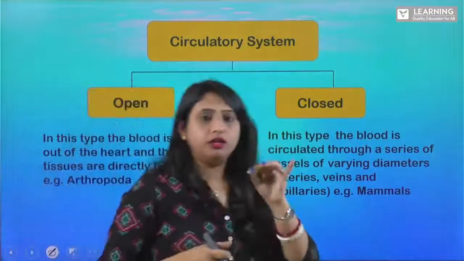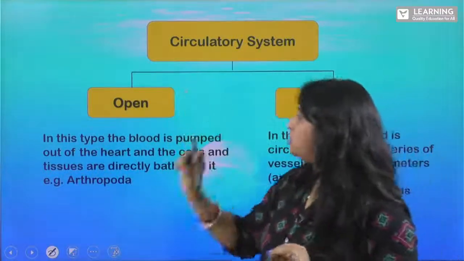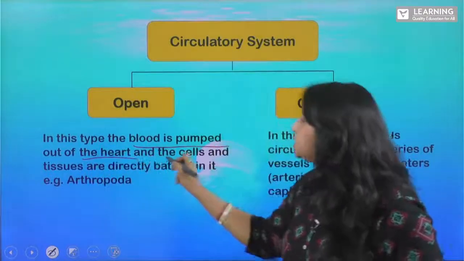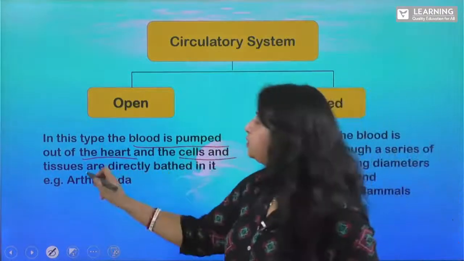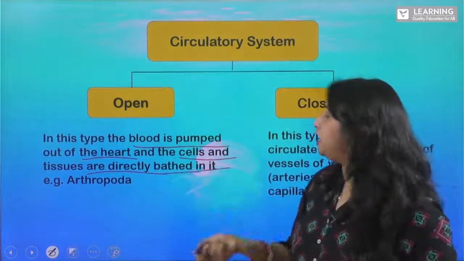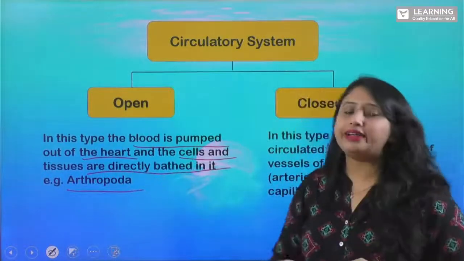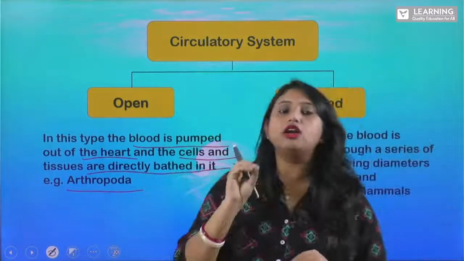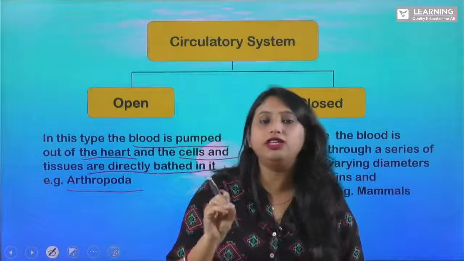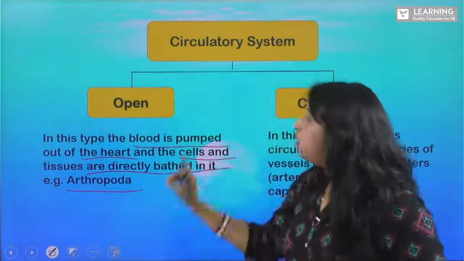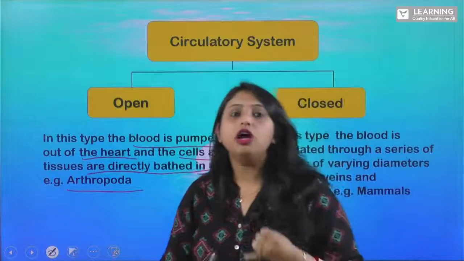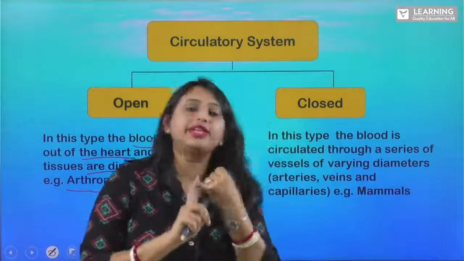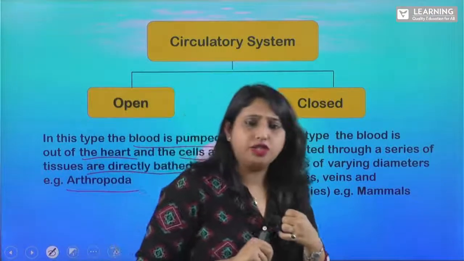In the open circulatory system, the blood is pumped out of the heart and the cells and tissues are directly bathed in it. So Arthropoda, that is your cockroach, as I mentioned, phylum Arthropoda comes under the open circulatory system, even your Annelida too. In them, they do not have blood vessels, right? The blood vessels, that is your veins, capillaries, all these things are absent. So what happens?